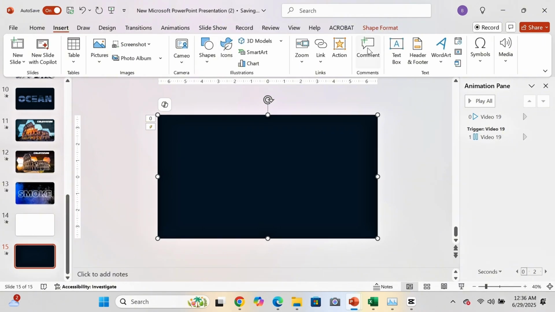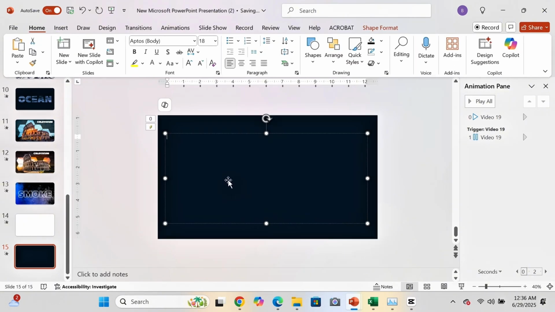Insert a text box and write your required text. After that, change the color, font, size, and position of the text.